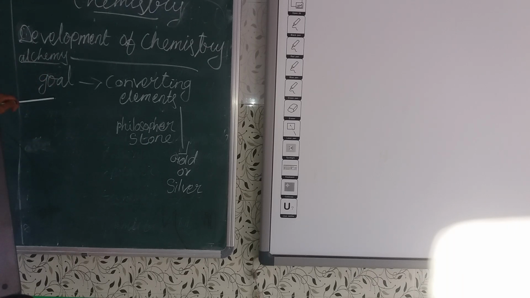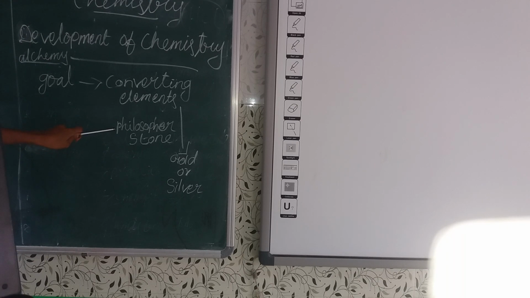So what goal did they have? They had the goal of converting elements into gold or silver by using the philosopher's stone. Which stone? The philosopher's stone.